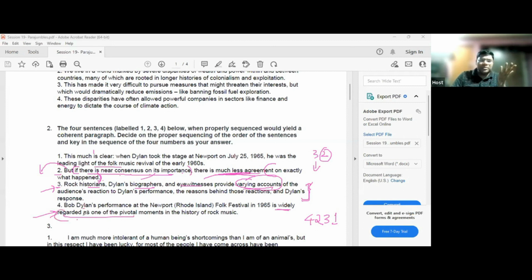What does widely regarded mean? Everyone agrees. So that's why there is consensus. But if there is consensus on this, there is much less agreement on what exactly happened that day. Everyone is giving a different opinion. But one thing is clear.